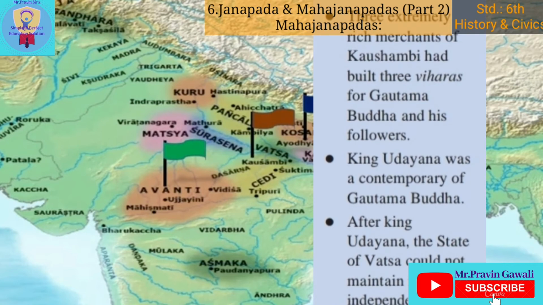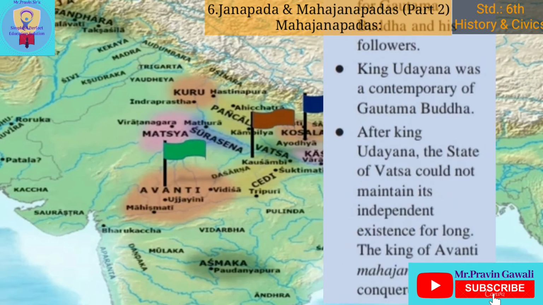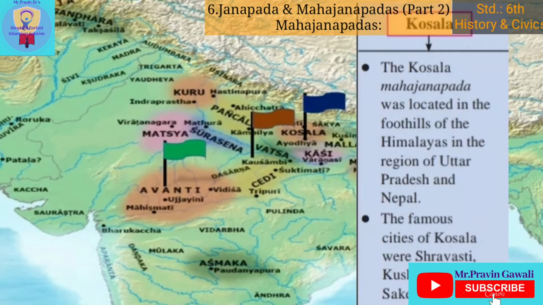Okay? Very good. After King Udayana, the state of Vatsa could not maintain its independent existence for long. The king of Avanti Mahajanpada conquered the state. Now we will have some more information about the Kosala Mahajanpada.